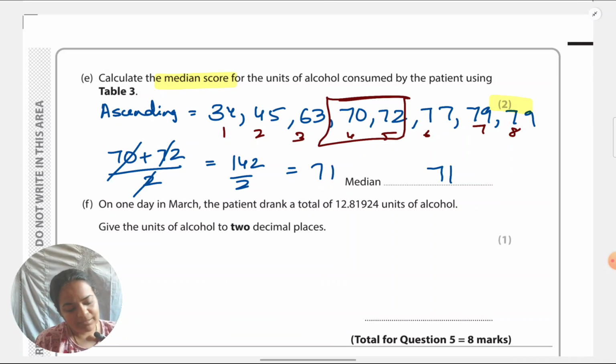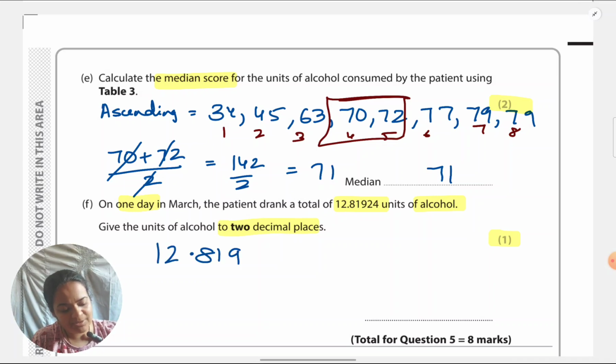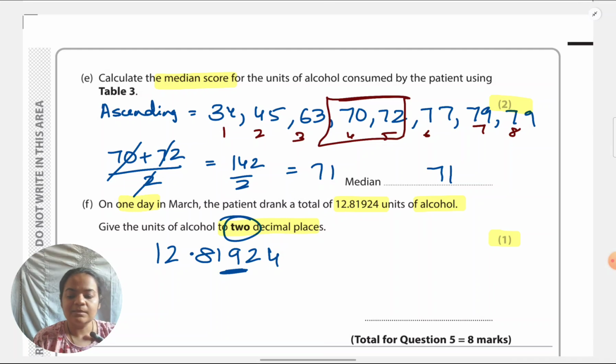And let's look at the last question for this section. One day in March, the patient drank a total of 12.81924 units of alcohol. Give the alcohol units rounded to 2 decimal places. This is only for 1 mark. So I can just write the number first again, 12.81924. I have to consider what is on the third place. Why? Because they want me to round to 2 places. I'm just underlining that to show the examiner that I know that that is where I have to refer to.